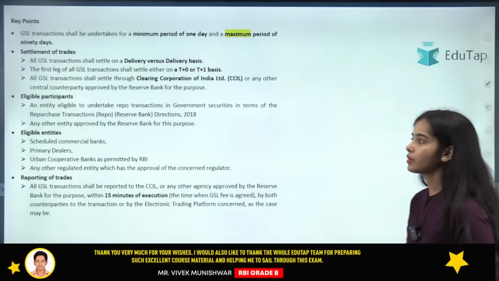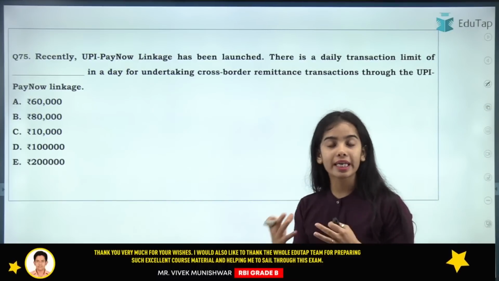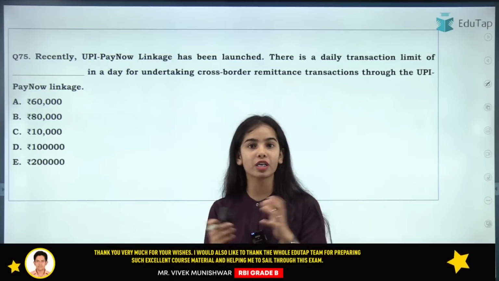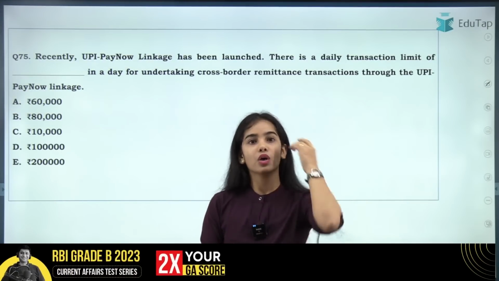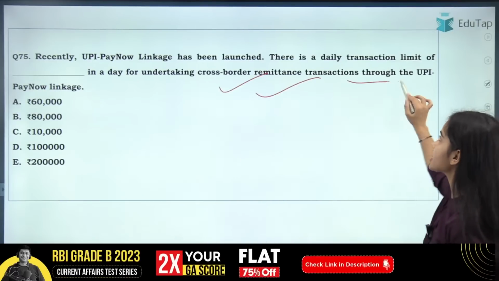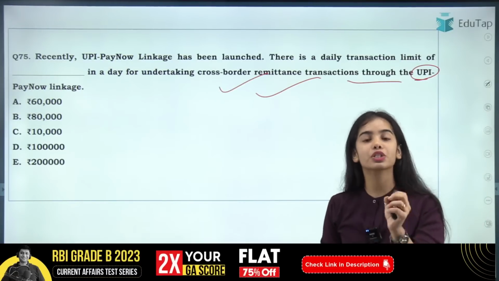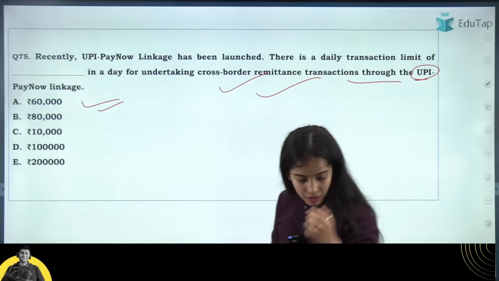Okay. Now coming to the next question. Recently, the UPI-PayNow linkage happened. The UPI of India and the PayNow of Singapore were linked. There is a daily transaction limit of dash in a day for undertaking cross-border remittance transactions through the UPI-PayNow linkage. The daily transaction limit is rupees 60,000. So yes, A is the correct answer. Yes, very good.